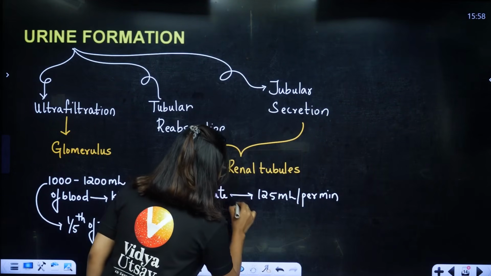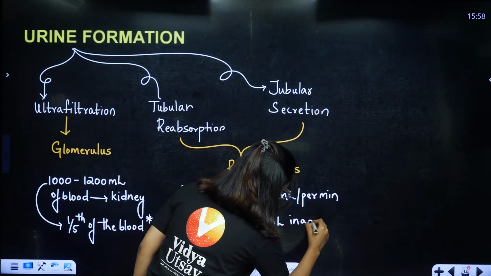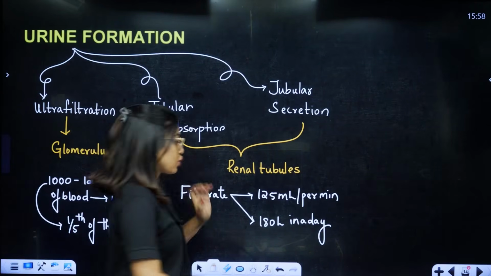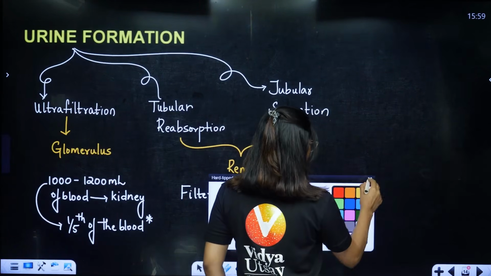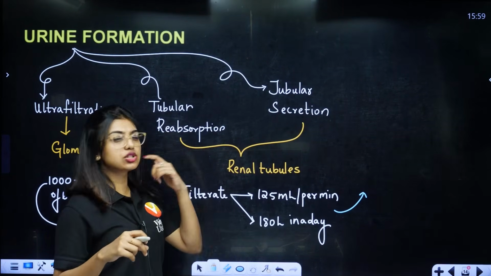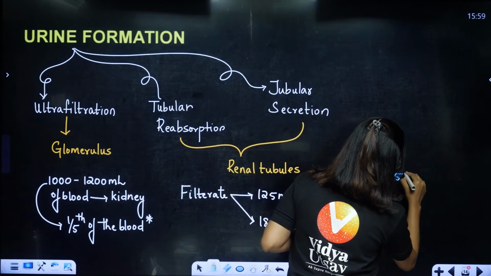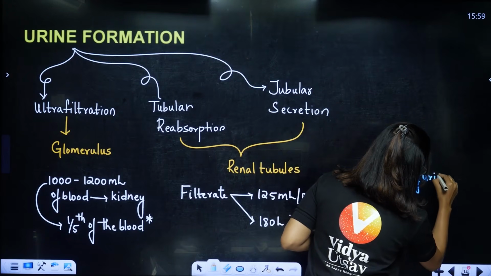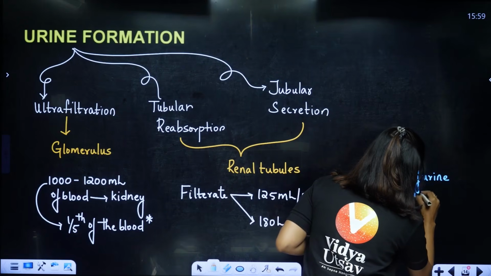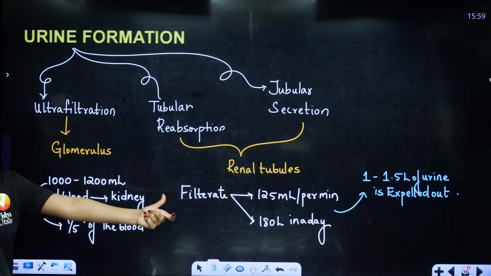And in a day, 180 liters is going to come out. In this, only 1 to 1.5 liters of urine is going to be expelled out. What does this indicate? Ma'am, this indicates that 99% reabsorption is happening. Only 1% is going out, right? So students, out of 180 liters, just 1 to 1.5 liters of urine is expelled out. Understood? Yes, this you have to remember. This will come as a question. I hope this is very clear.